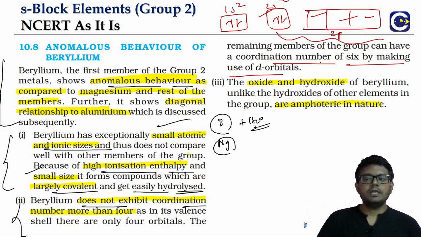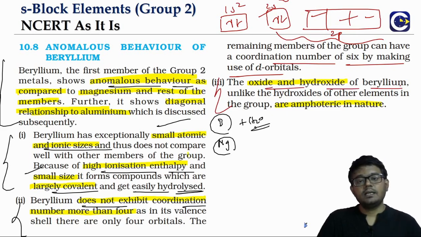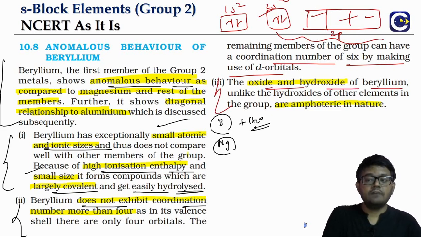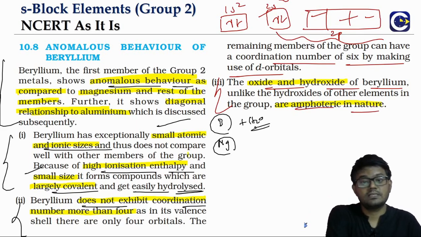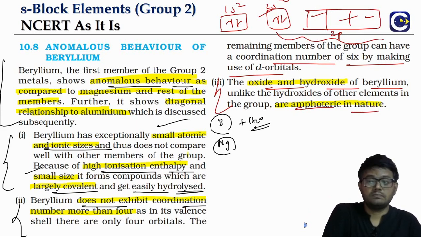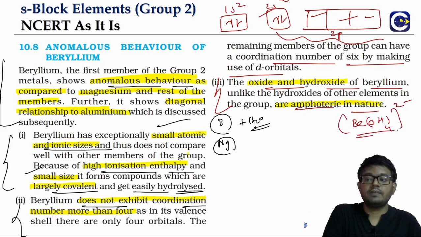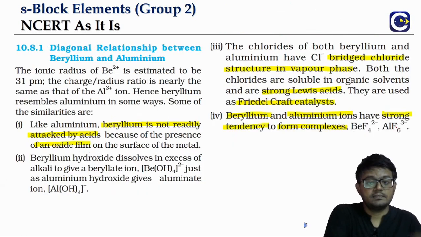Now the oxides and hydroxides of beryllium. The other elements of the group have basic nature, but beryllium will have amphoteric nature. We have even seen the reaction, how the hydroxide will react with both acids as well as bases. With bases, it will react with OH minus to form the beryllate ion, remember. So Be(OH)4 2 minus, that's what it will form when it reacts with the bases.